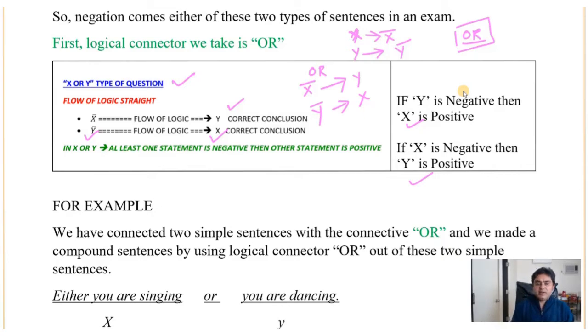For example, let's say Roderick is dancing, or he is reading. If I say he is not reading, it means he is dancing.